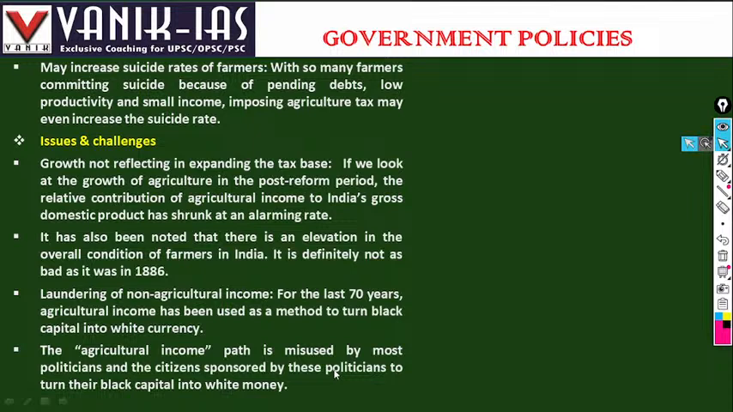Agricultural income is used by most politicians, and farmland is sponsored by these politicians to turn their black capital into white capital. So this is the advantage of farmland: there is ample scope for converting black money to white money.